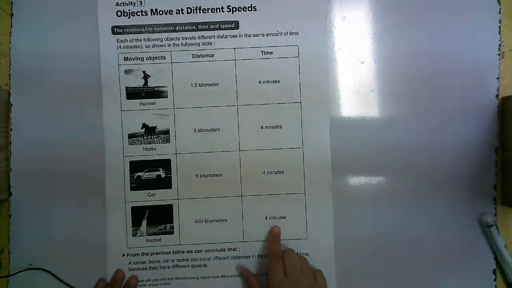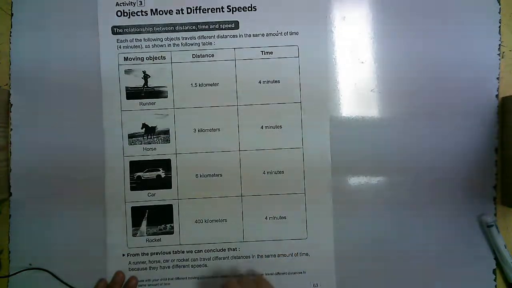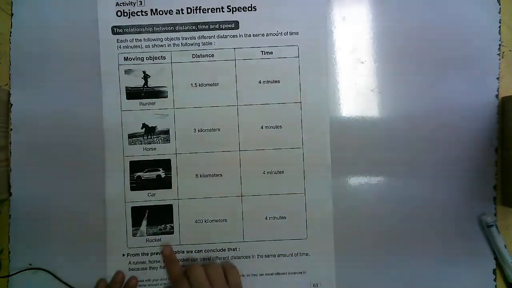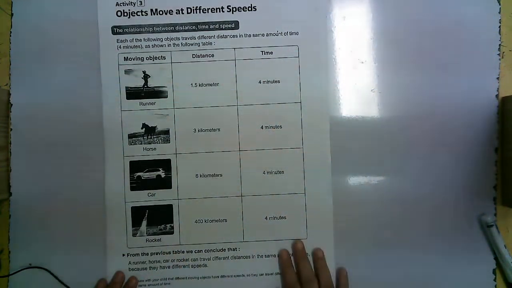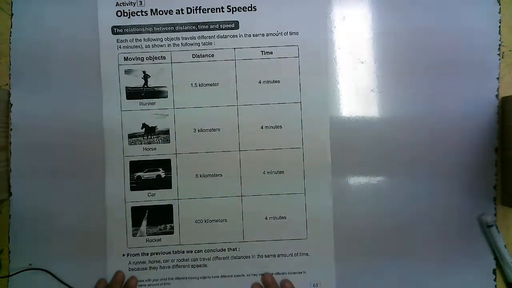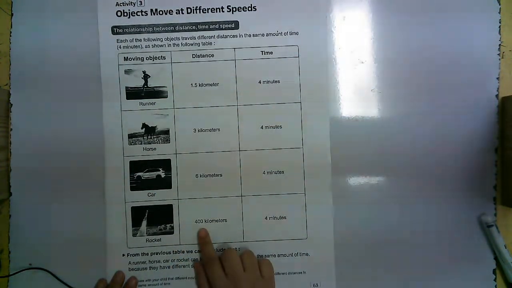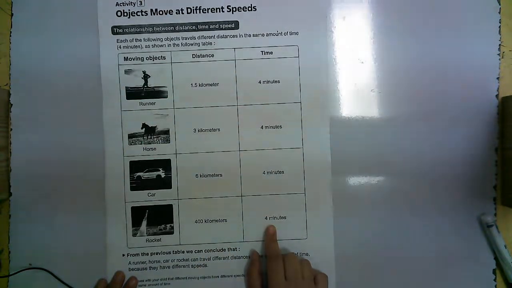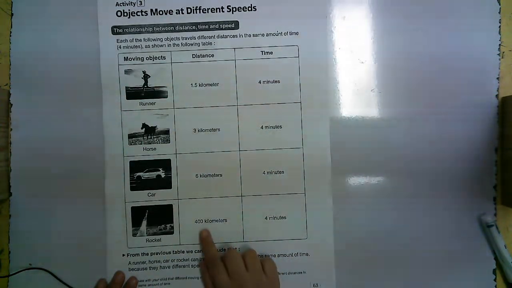Let's compare between them. Which one is the fastest? All of them move at the same time. All of them took 4 minutes, but the difference is in the distance. The rocket moves a long distance in this fixed time. So the rocket is faster. Why? Because it moves a long distance.